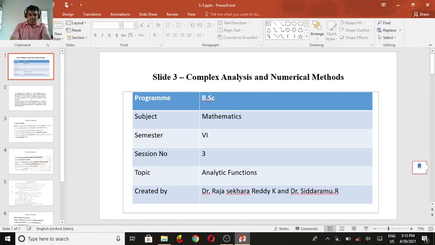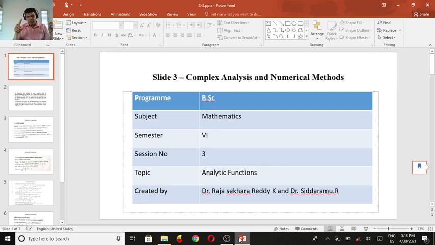If you come to session 3, now we give analytical functions. What is an analytical function? A function f of z which is one-valued and differentiable at any point z naught is said to be an analytic function at the point z.